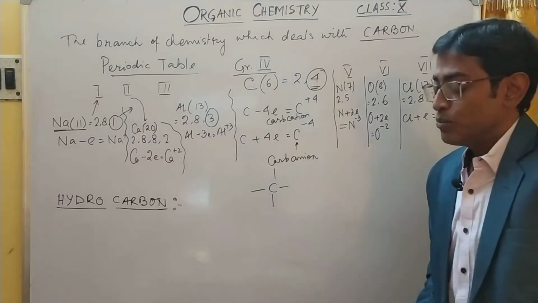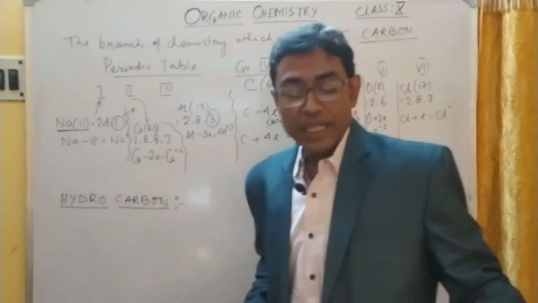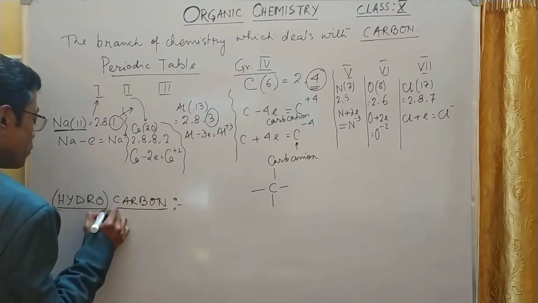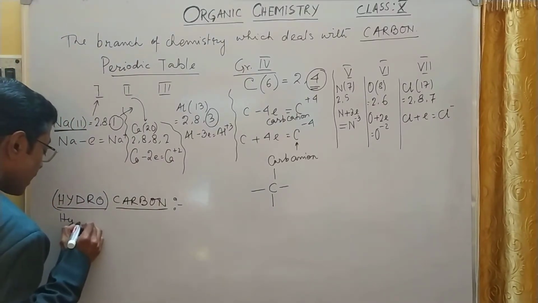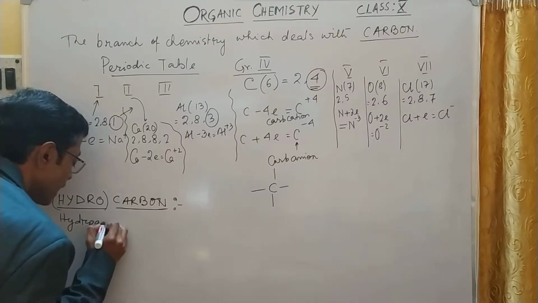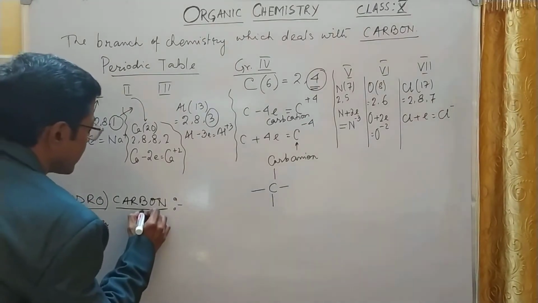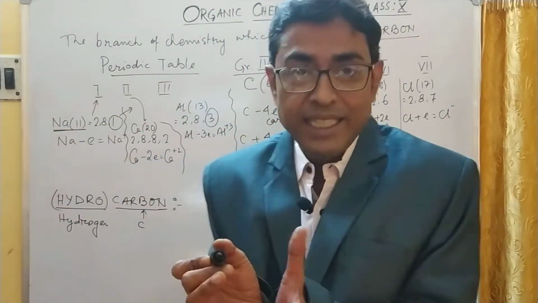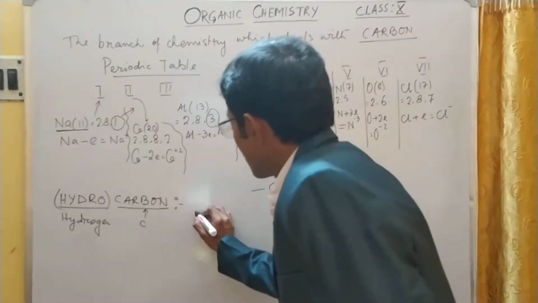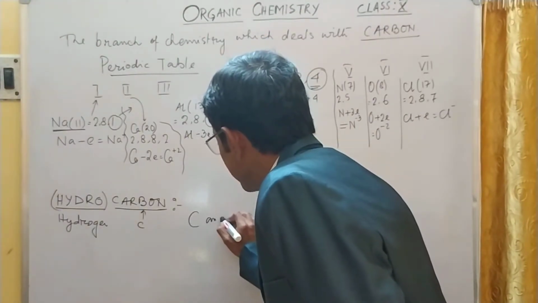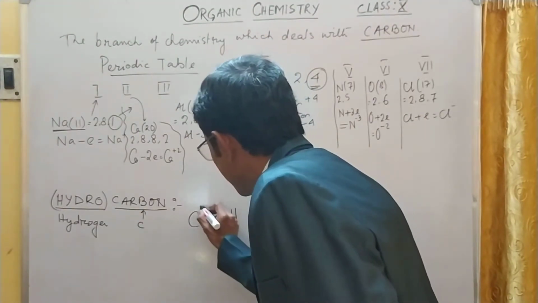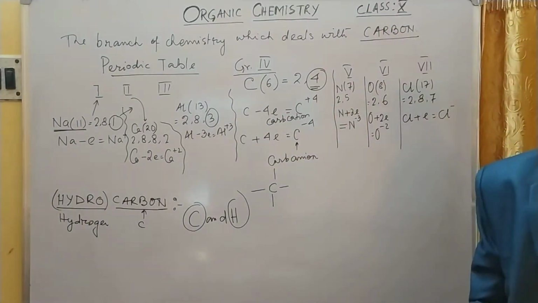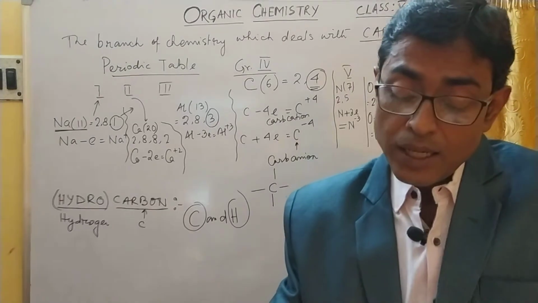So hydrocarbons are organic compounds. See the name: hydrogen, take the class note please, and carbon. So hydrogen plus carbon, the compound containing hydrogen and carbon. Carbon and hydrogen are the main constituents of this branch of chemistry, and that's why it is known as organic chemistry.